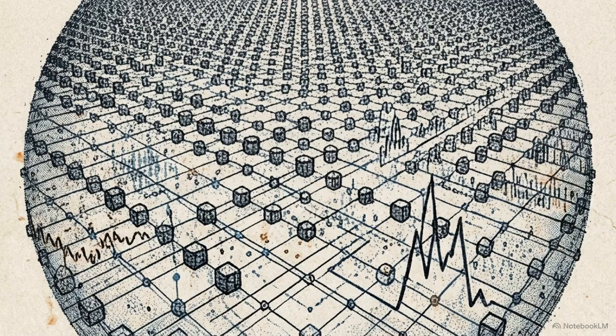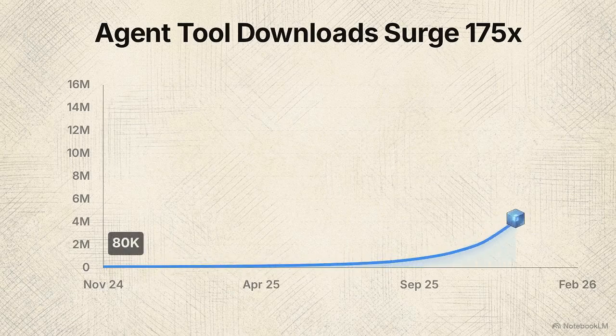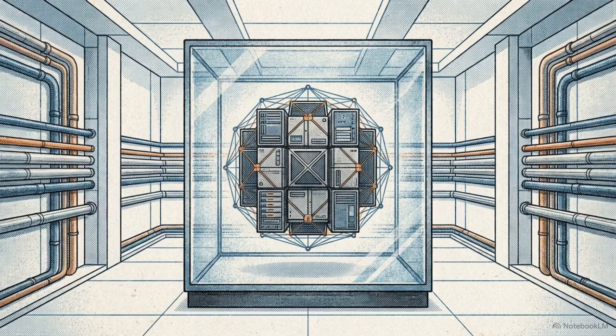They captured a massive empirical dataset. The telemetry covers over 177,000 distinct tools engineered specifically to give AI agents access to external systems. This line chart plots the adoption rate over that 16-month window. Monthly downloads for these tools jumped from 80,000 to over 14 million.